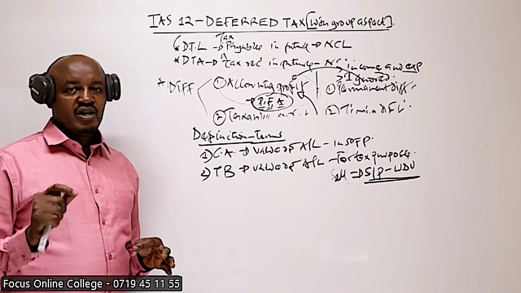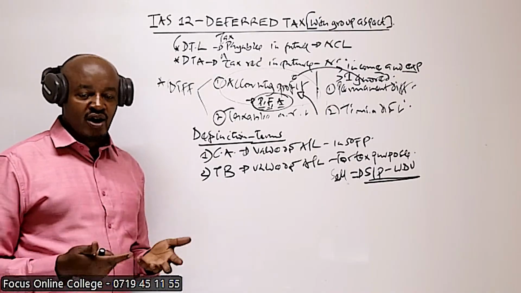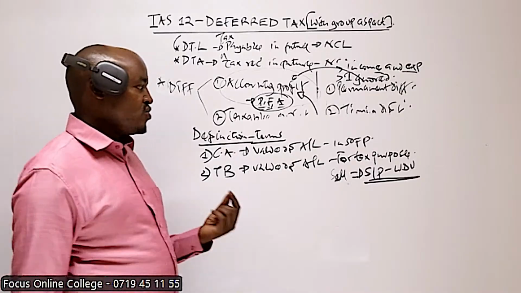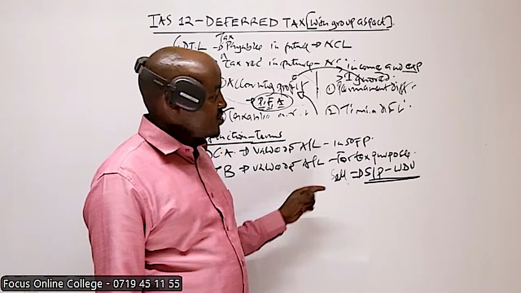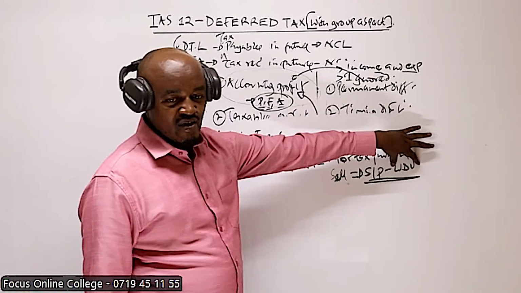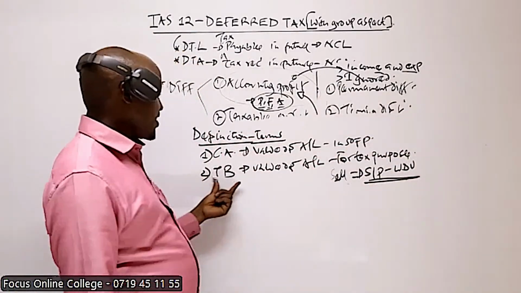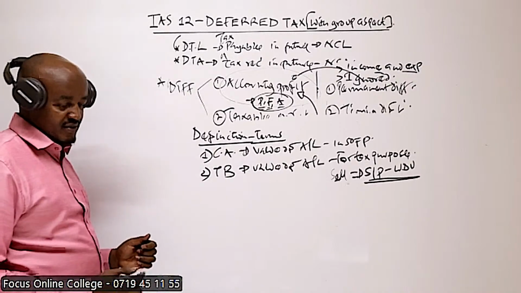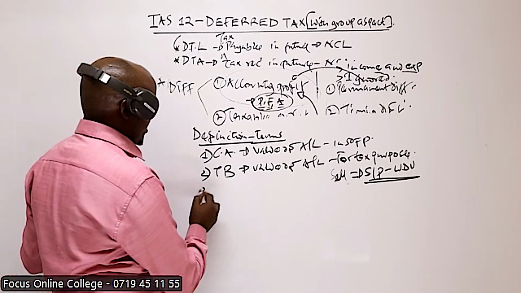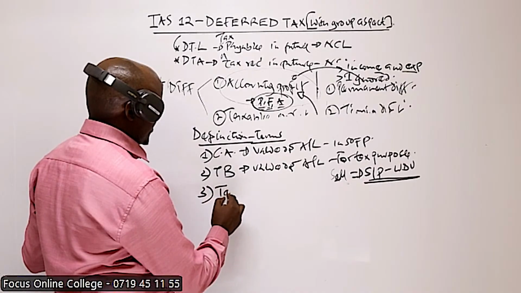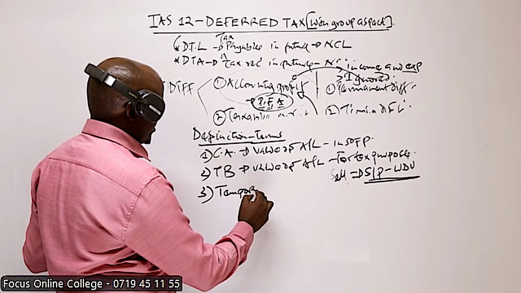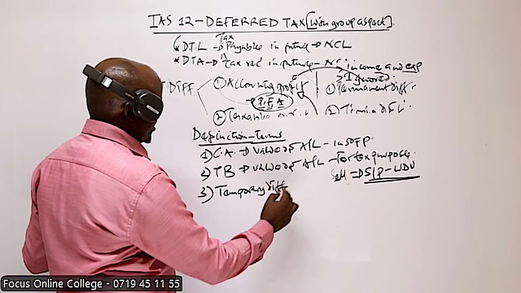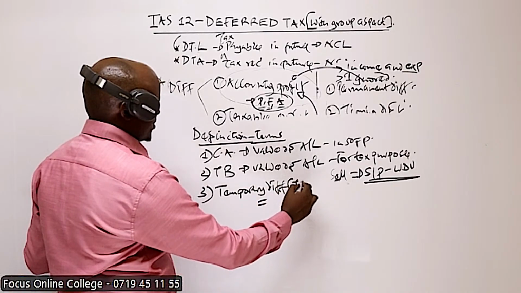So in computing that amount which will be allowable or deductible in taxation, what do we consider as far as this asset is concerned? The written down value. So therefore, tax base is the value of an asset or liability for tax purpose. The other term is temporary difference. Temporary difference, abbreviated as TD.